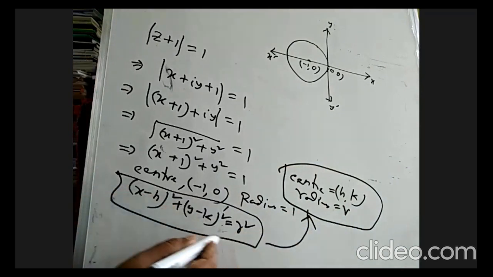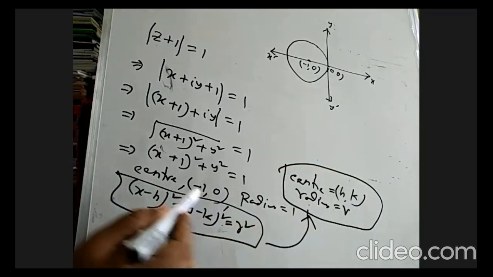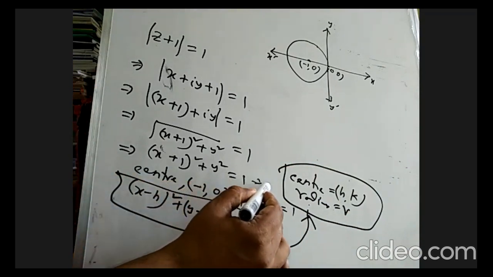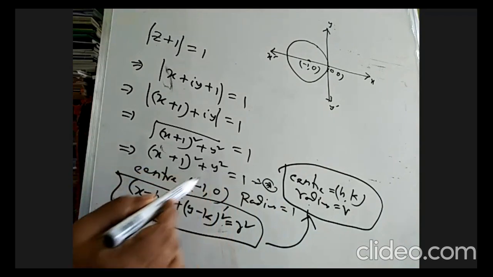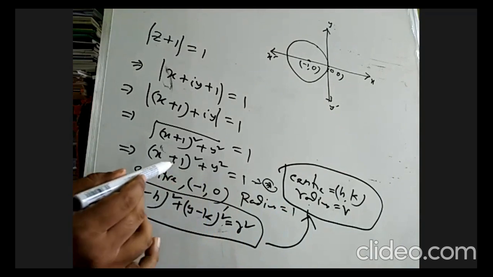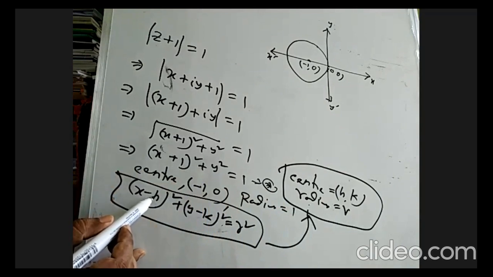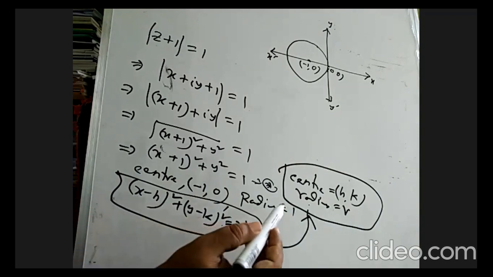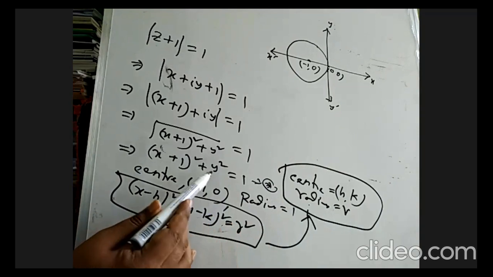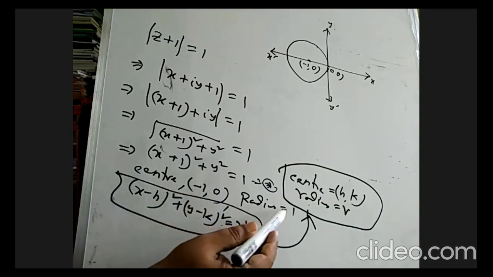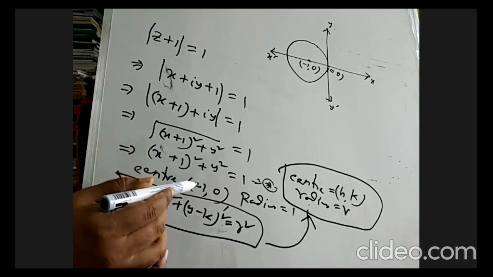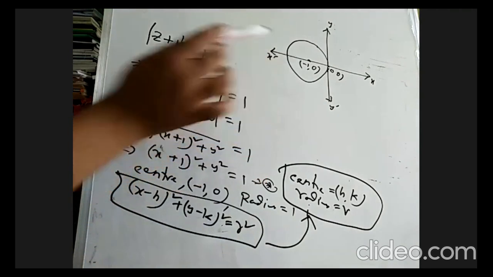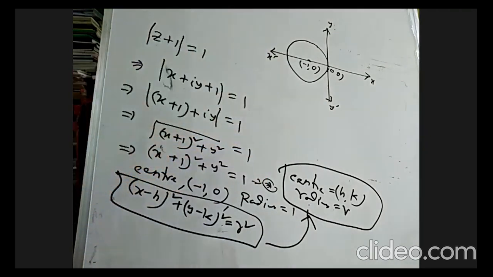Comparing with our given circle (x + 1)² + y² = 1, we get h = -1, k = 0, and the radius r = 1. So we get the required circle: the center is this, the radius is this, and this is the graph of the given circle.